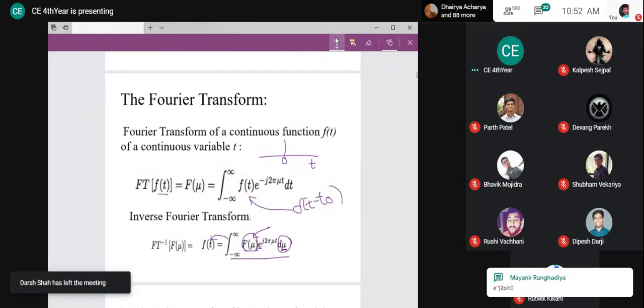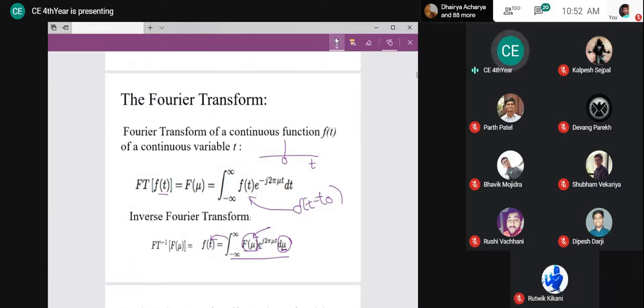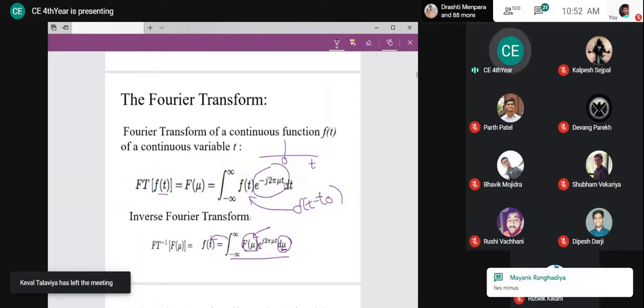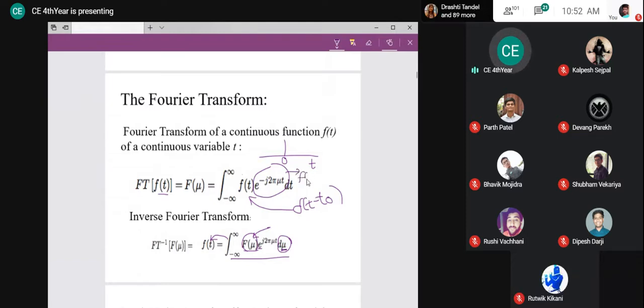Yes, it will be like the function at the point where the impulse exists. The function at the point where the impulse exists, and the answer will be e raised to minus j. It will be minus j because the definition itself says so. So this is the function at t0. This is function f of t, right? What will my result be? My confusion was that you should not think of substituting t equal to minus t0, otherwise this would have been plus. But that is not the case.